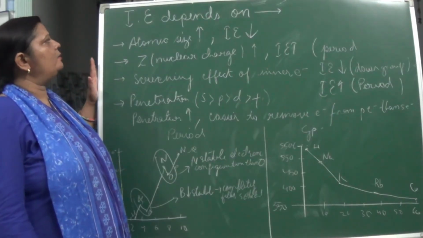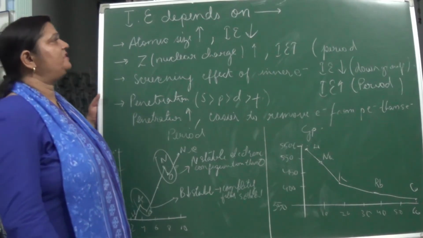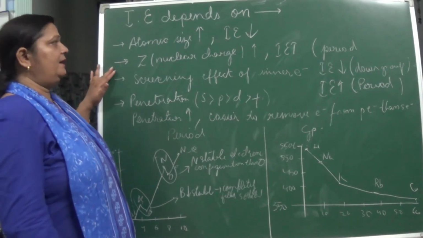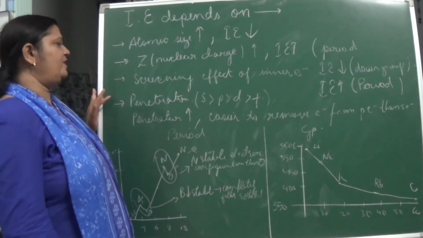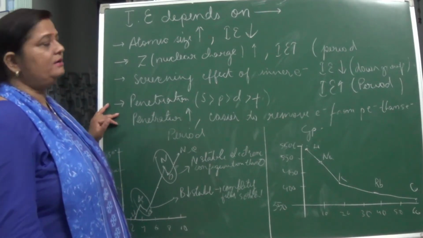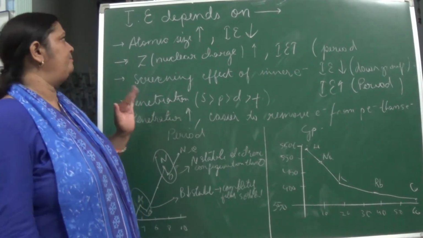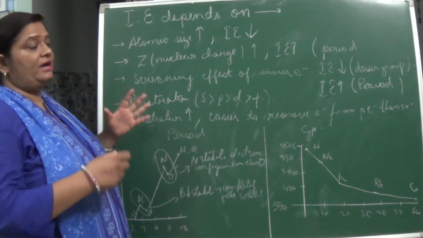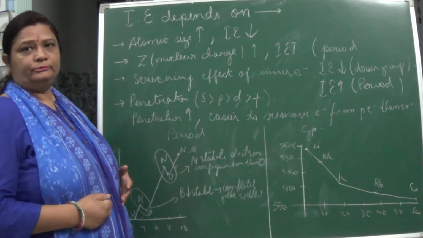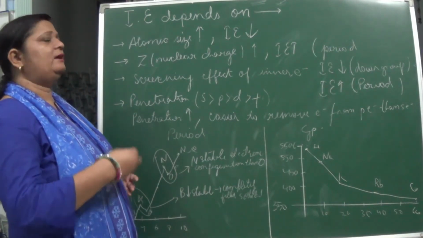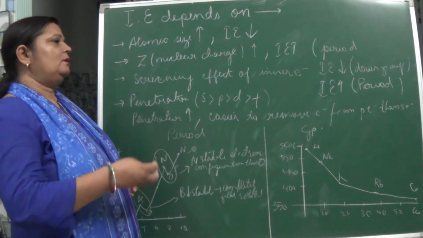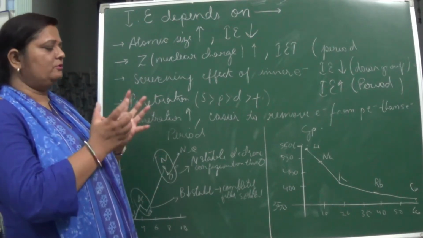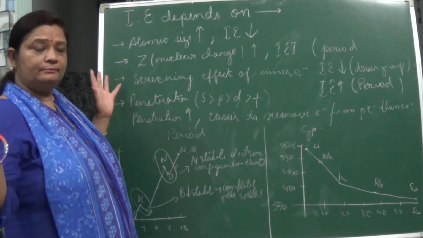Now let us study on what factors ionization enthalpy depends. It depends on atomic size, nuclear charge, screening effect, and penetration power of different s, p, d and f. So first let us study about atomic size. Naturally if the atomic size is more, like if we take group 1 only, take lithium and take cesium. Naturally lithium has only 3 electrons, size is small, cesium is big, isn't it?